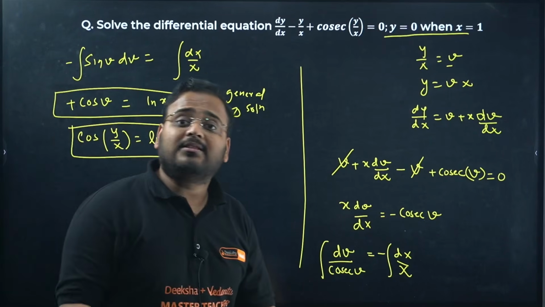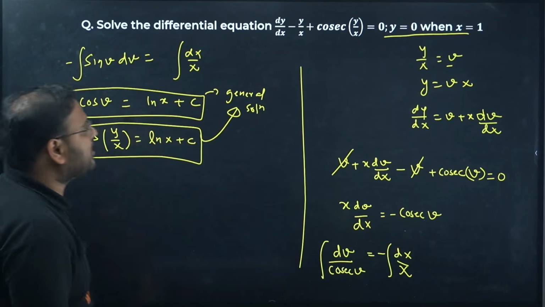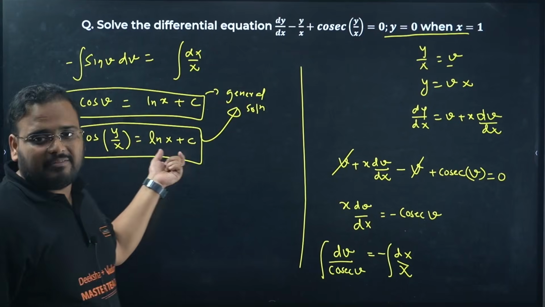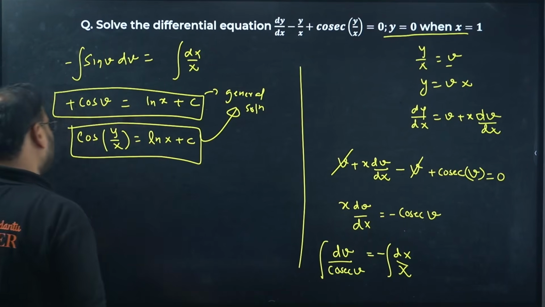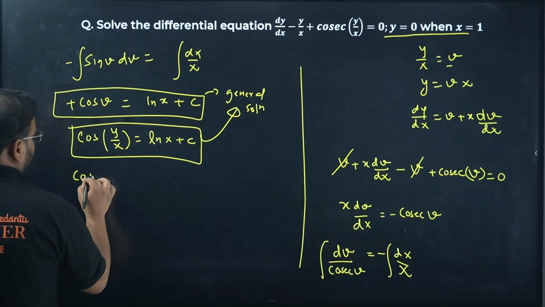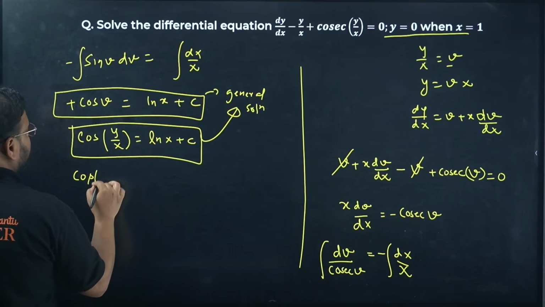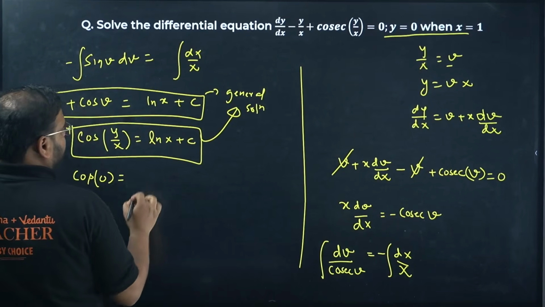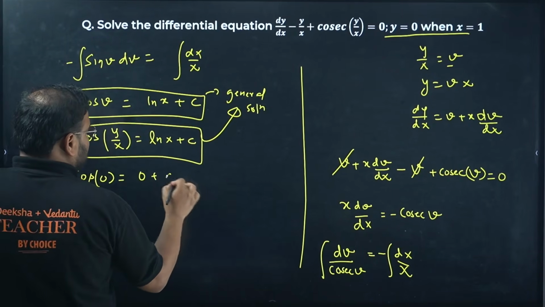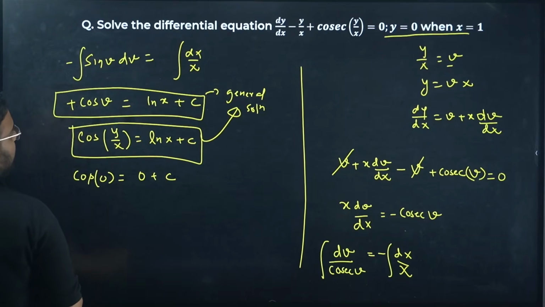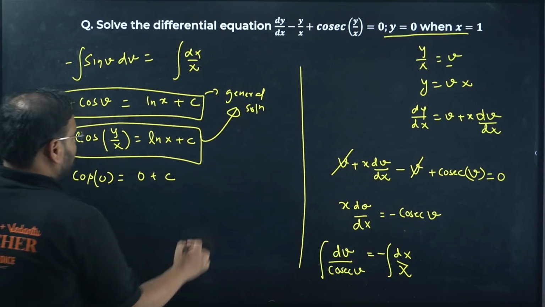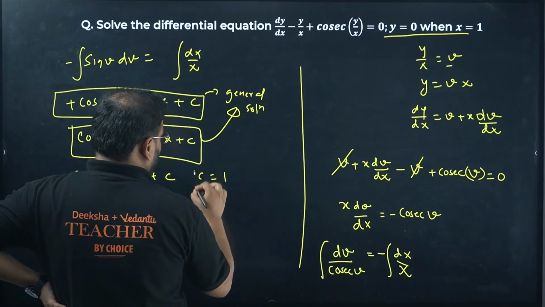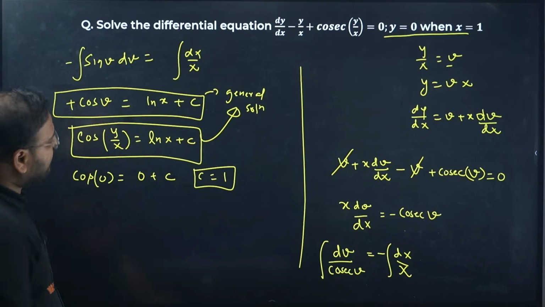Now we're going to move on to find the final answer, which is x is 1 and y is 0. Use that to find the value of the unknown, which is c, and put it back. So cos of 0 upon 1, which will be 0. ln of 1 will be 0 plus c. So I get the value of c as 1, I guess, right? cos 0 is 1.